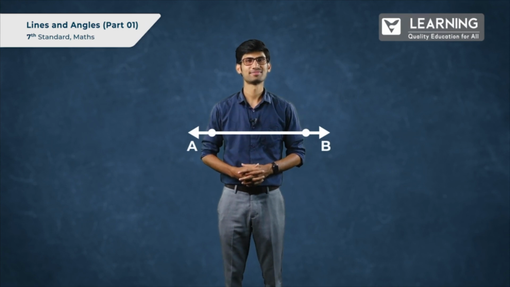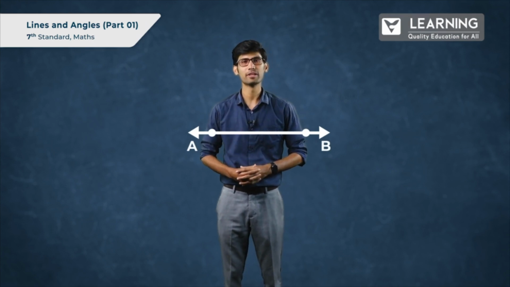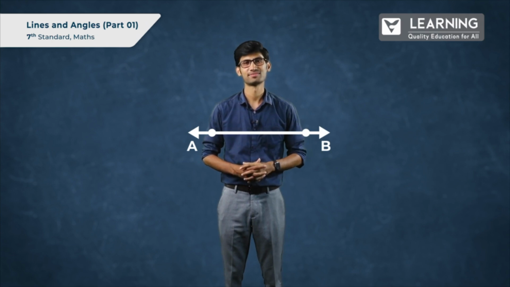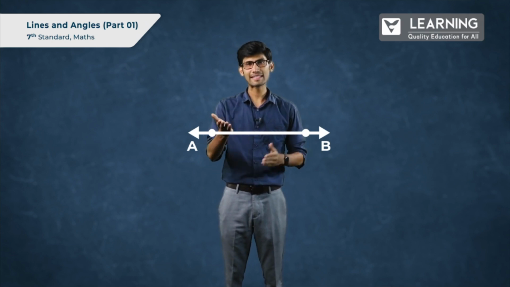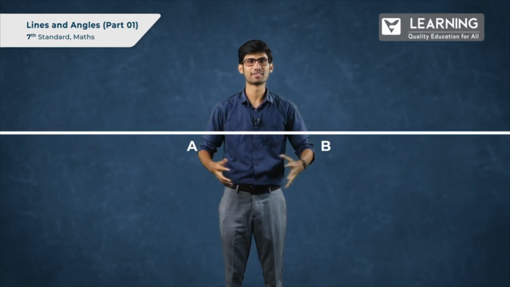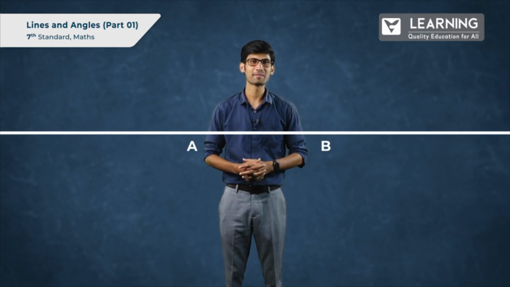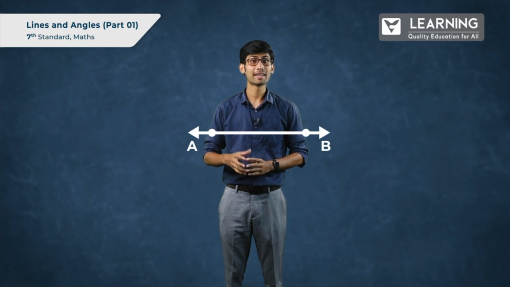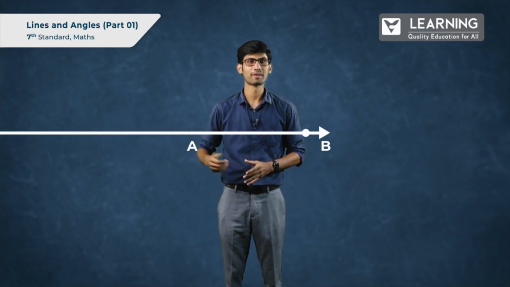What is this? It's a line segment AB. Recall that a line segment has two endpoints. Now, if I extend it endlessly from both the sides, it becomes a line, right? And if in the same line segment AB, I extend it only from one end, it is called a ray.